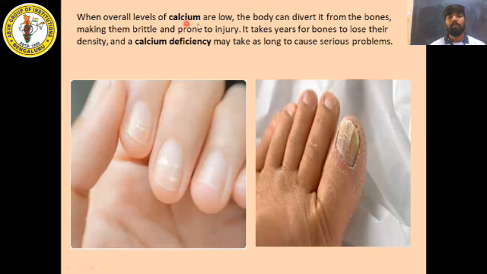When overall levels of calcium are low, the body can divert it from the bones, making them brittle and prone to injury. It takes years for bones to lose their density, and calcium deficiency may take as long to cause serious problems. So you can see these types of marks on your nails, correct? This is caused due to deficiency of minerals, that is calcium. If there is calcium deficiency, then these things will happen in your body.